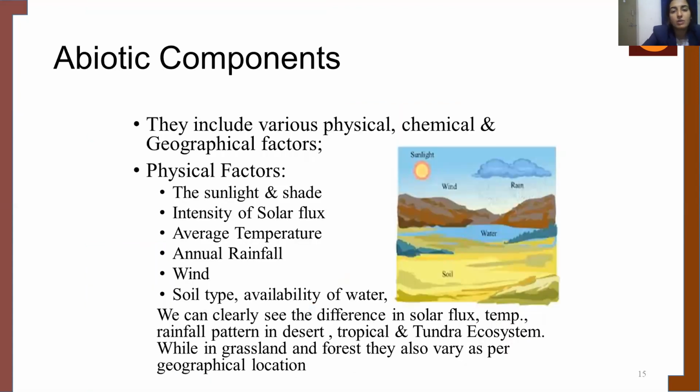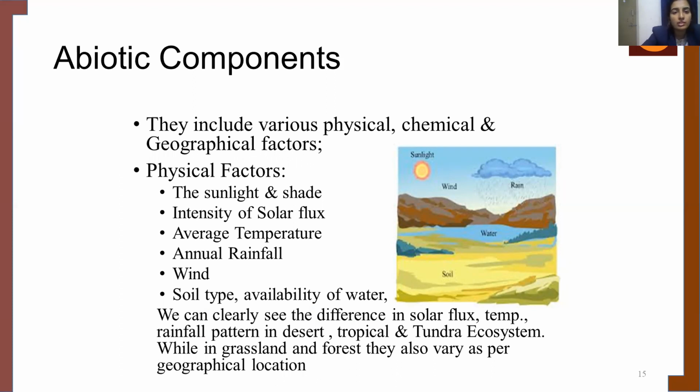Now, when we talk about abiotic factors, in one term, we can say that abiotic factors are the non-living components. They include physical, chemical, and geographical factors. The physical factors include sunlight and shade, the intensity of solar flux, average temperature, annual rainfall, wind, soil type, and availability of water. All this comes under the physical factors.